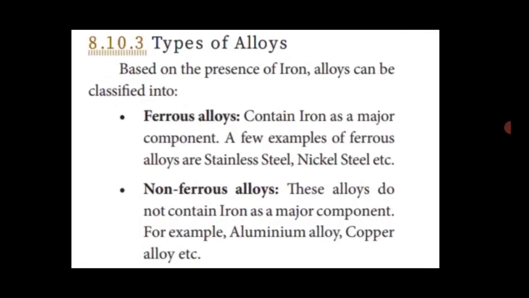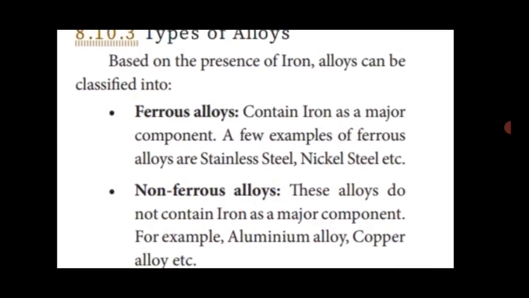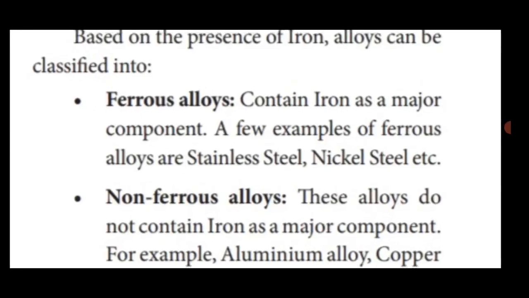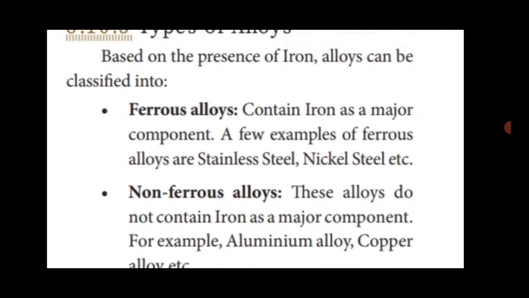Let's see types of alloys. Based on the presence of iron, alloys can be classified into two types. One is ferrous alloys, another is non-ferrous alloys. What are ferrous alloys? They contain iron as a major component. For example, stainless steel and nickel steel.